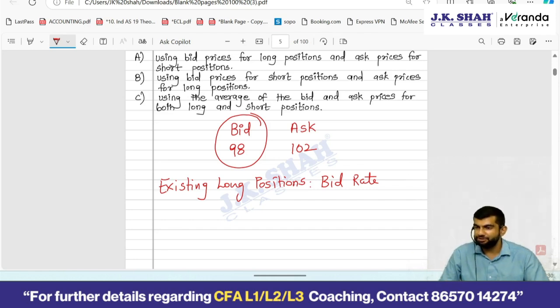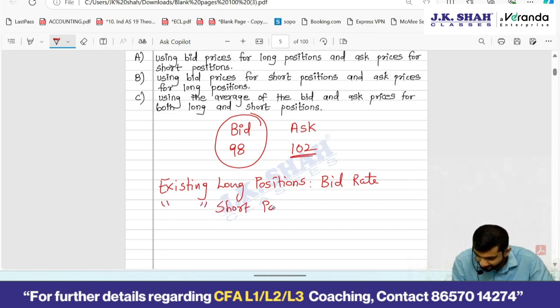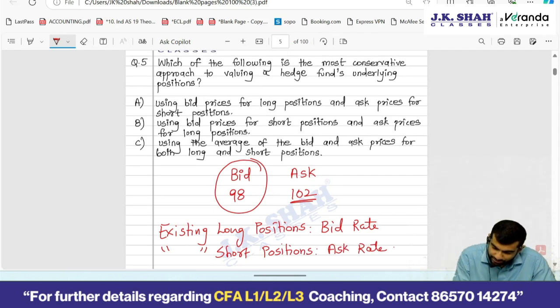Short position means you have borrowed from someone and you have sold it. Now to cover that position, what will you have to do? You will have to buy. If you want to buy, the counterparty will sell. The counterparty will sell at what rate? Ask rate. So your existing short positions, you will have to value at the ask price. This is the most conservative approach. So using bid prices for long positions and ask prices for short positions, option A is the correct answer.